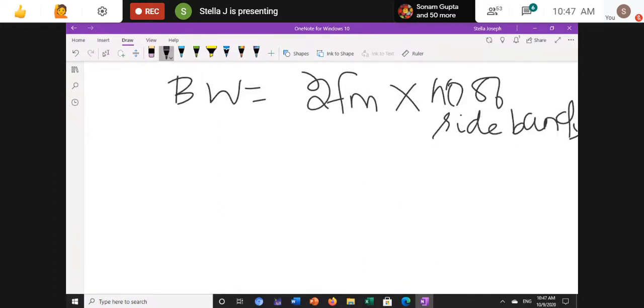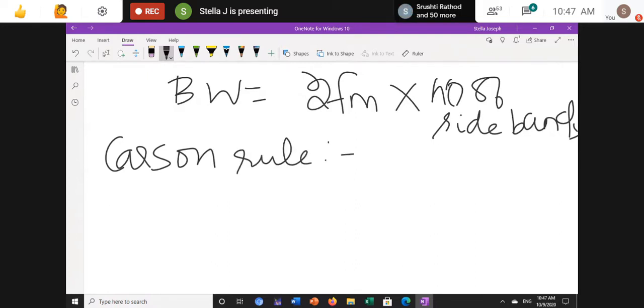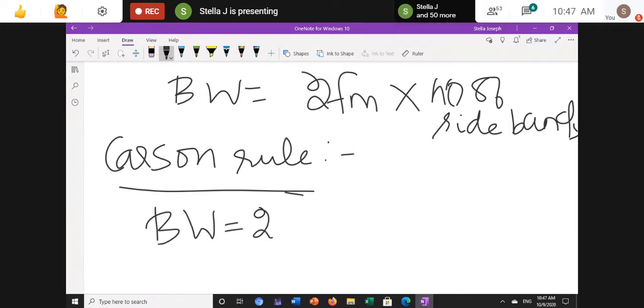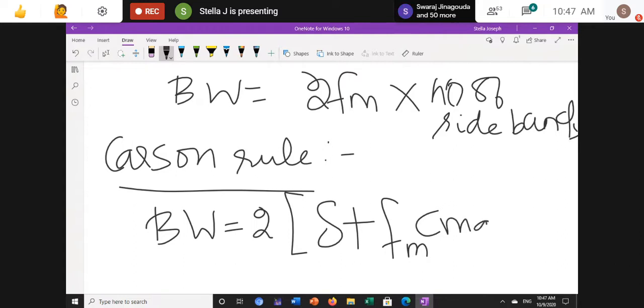Again, one author called Carson gave the Carson rule to find the bandwidth. Bandwidth is equal to 2 into deviation plus maximum modulating frequency. This is a very, very important formula that will be asked in your exam.